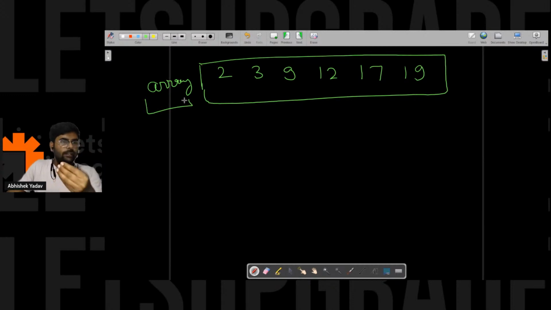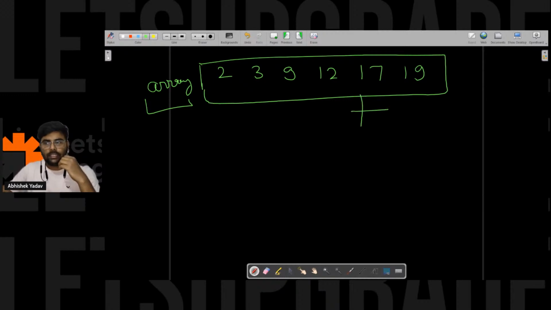Is it sorted or not? Is it sorted in ascending order or descending order? Yes, Narendra is saying it is sorted.